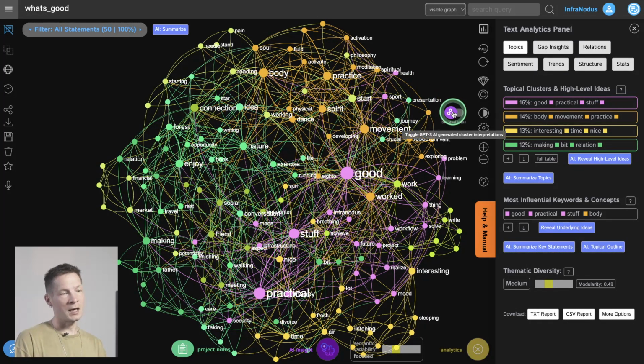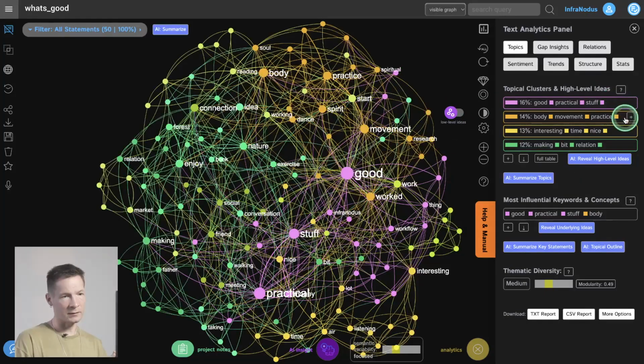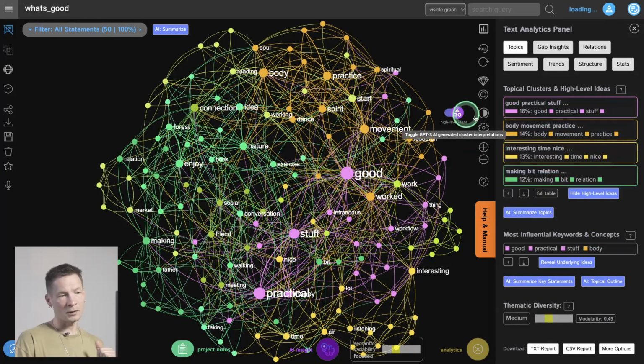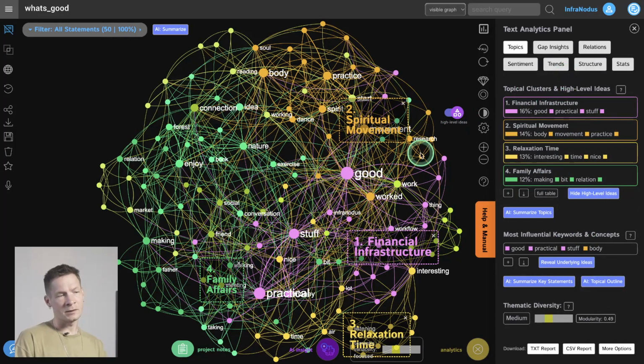And you can use GPT-3 AI to interpret those clusters, so you have those clusters here indicated with specific colors. In the analytics panel, you can interpret them yourself, or you can turn this on, or also click this button here, and then it will send those clusters to GPT-3 AI, and it will interpret for you what those good things that happened throughout the day were.